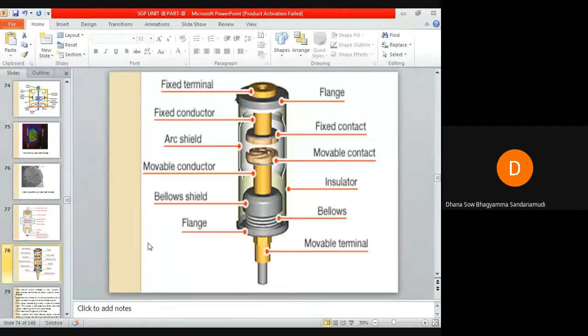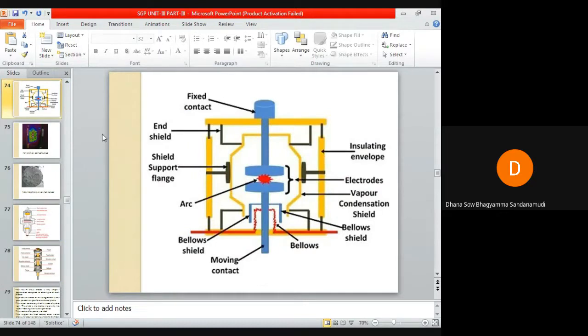Here they have provided them at the upper and lower portions. The purpose of the flanges is only to give support to the structure. These are the moving contact and the fixed contact. This is our fixed contact. This is our moving contact.